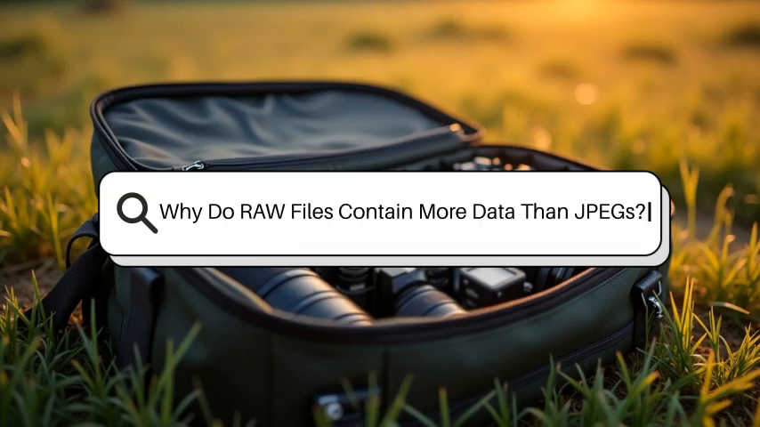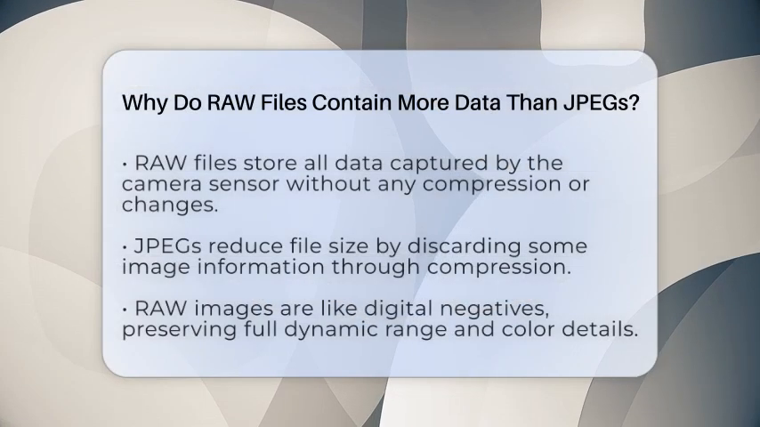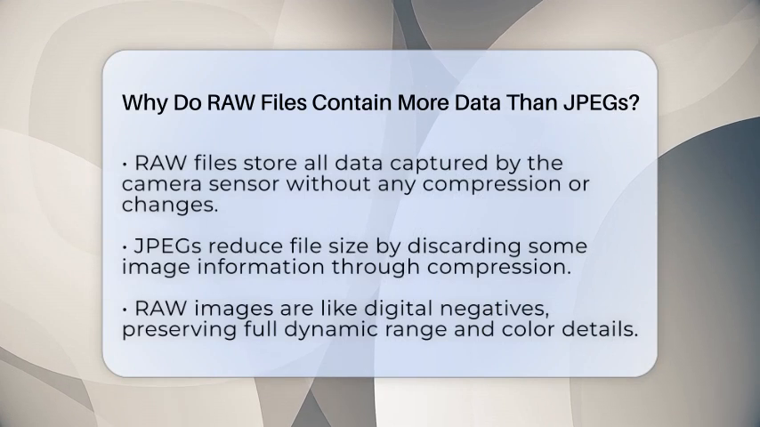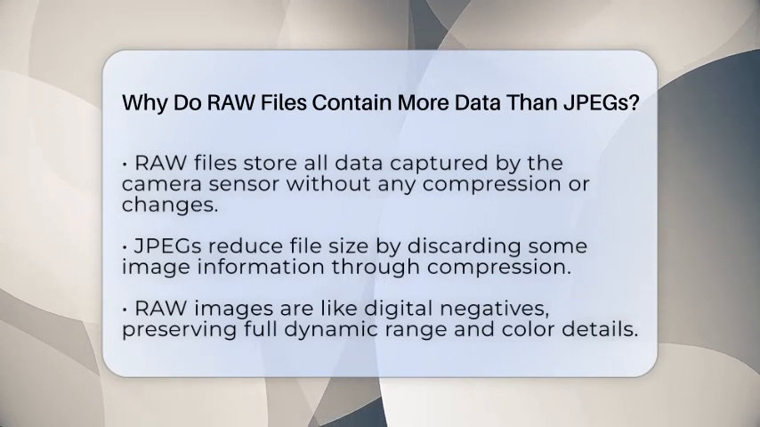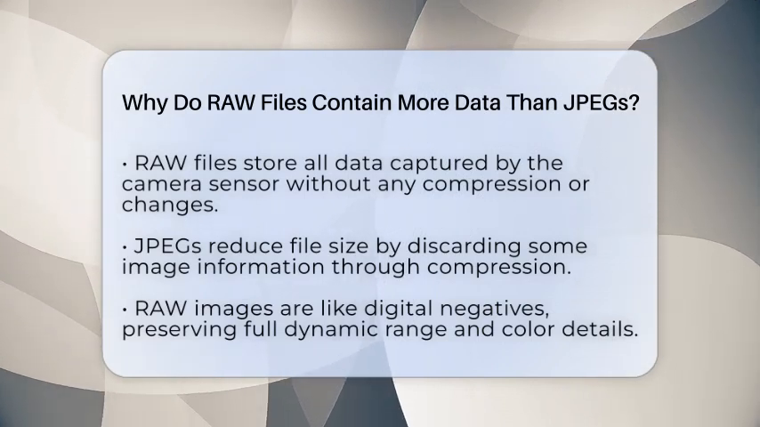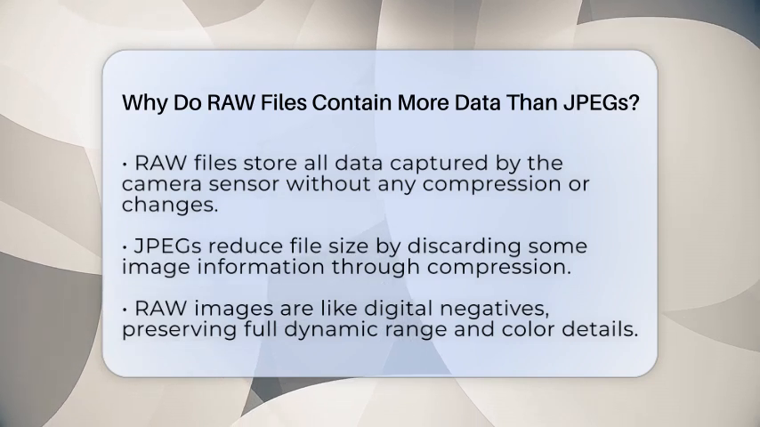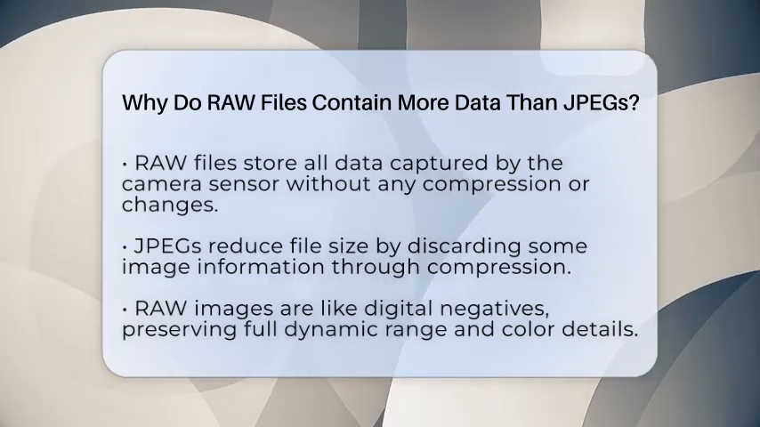Why do RAW files contain more data than JPEGs? Imagine capturing a scene with perfect detail and color, but then losing much of that information when saving the image. That's what happens with different file formats. When you take a photo, your camera's sensor records all the light and color it sees.